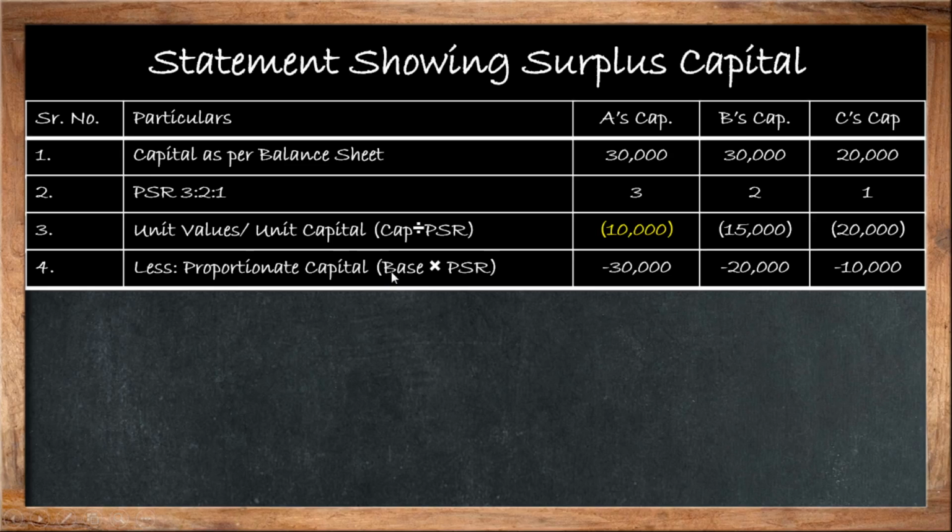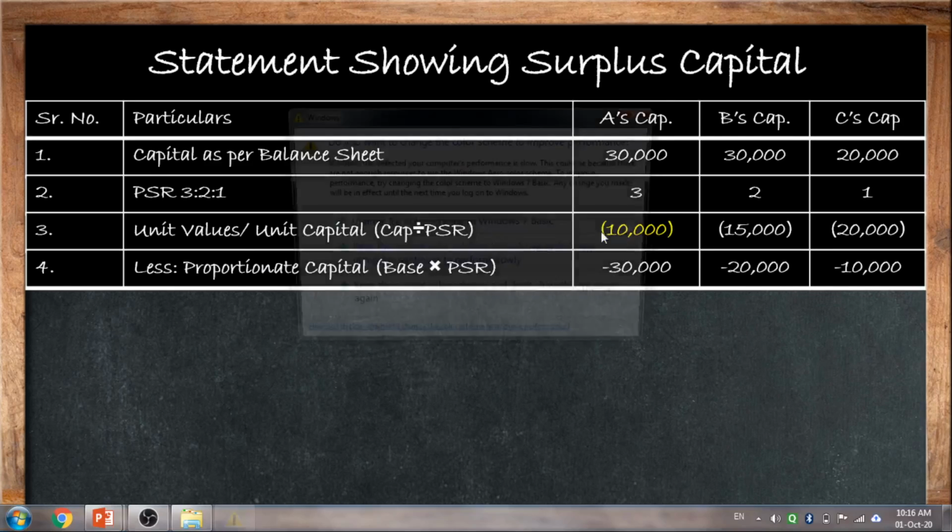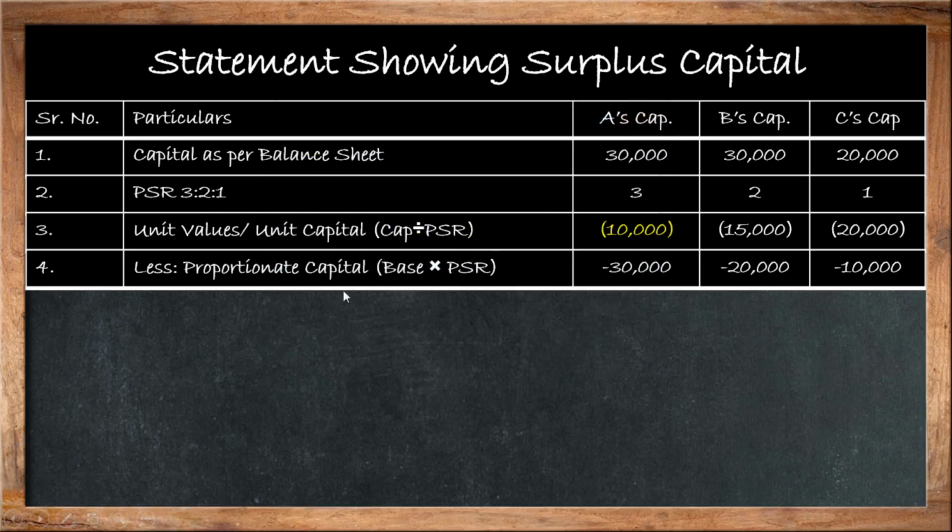There is a very simple formula: base capital, which we have assumed as 10,000, into profit sharing ratio. That means 10,000 into 3 comes to 30,000, 10,000 into 2 comes to 20,000, and 10,000 into 1 comes to 10,000. So here we calculate the proportionate capital by considering the base capital 10,000 of Mr. A and multiplying by its profit sharing ratio.